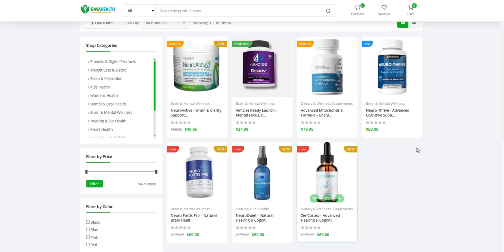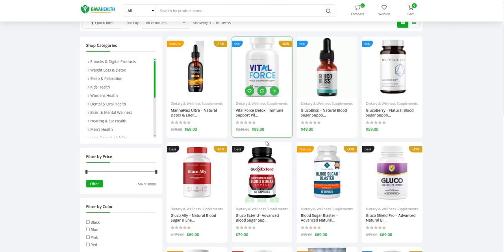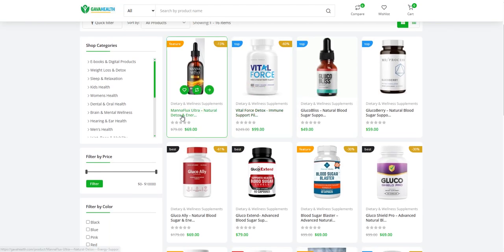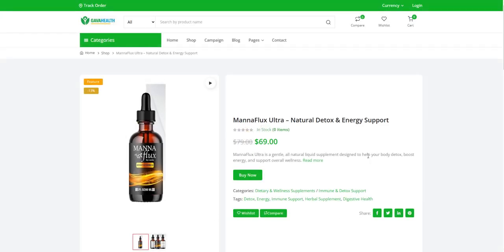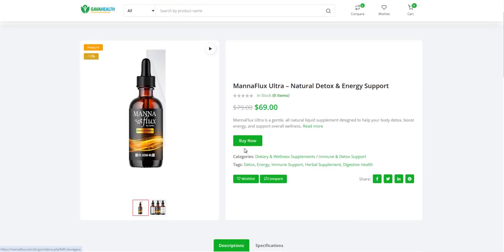Because here, what you're looking at is someone is going to come through, they want to buy a product, for example, this product here. In as much as they want to buy a particular product, we're going to click on that. So when this person clicks on buy now, it's going to automatically take them to an affiliate link because this is an affiliate marketing website, all right?